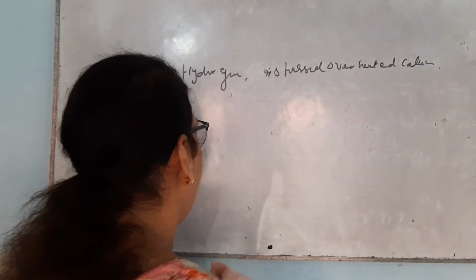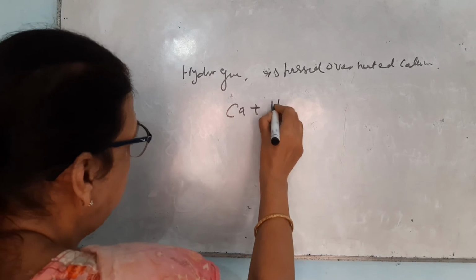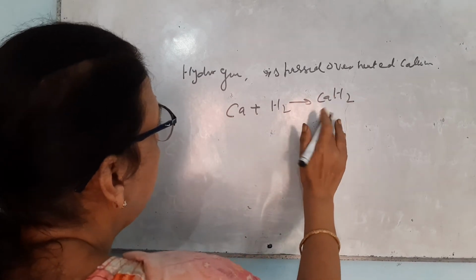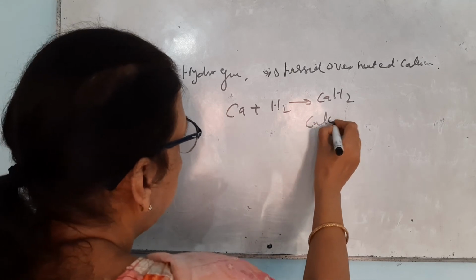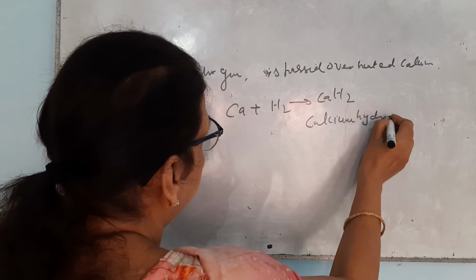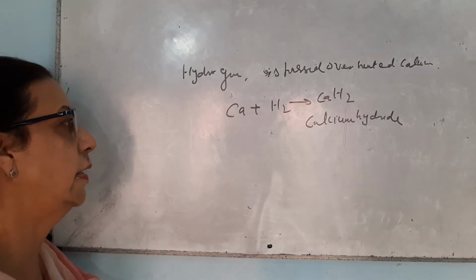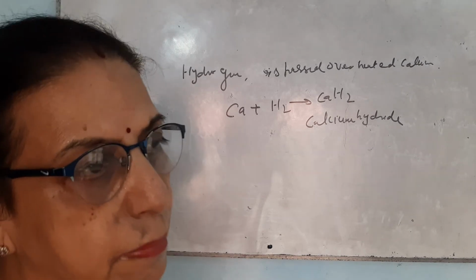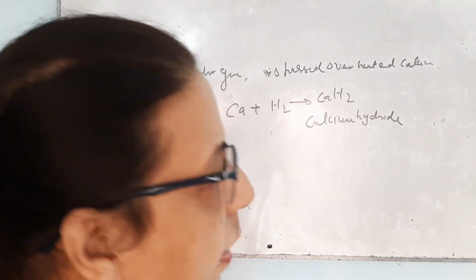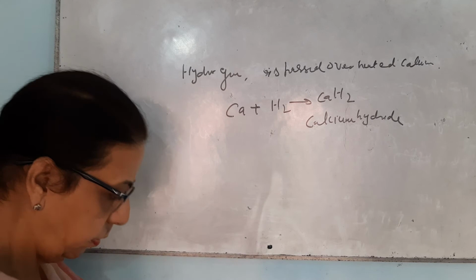Many students can get a problem in it because when calcium reacts with hydrogen, there is formation of calcium hydride. Whenever any metal reacts directly with hydrogen, there is formation of hydride, and the formula depends upon the valency of the metal.